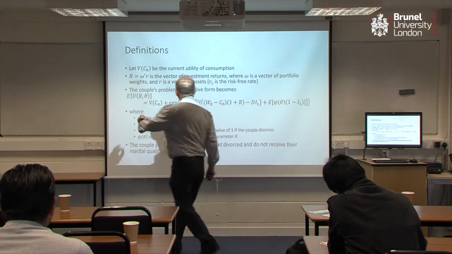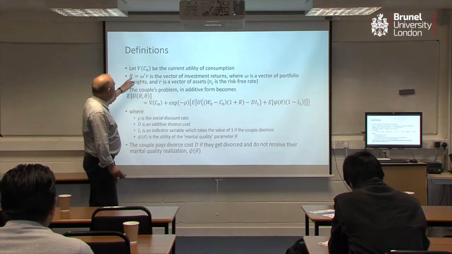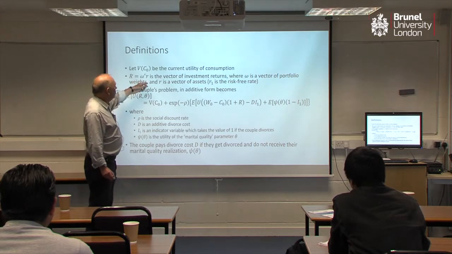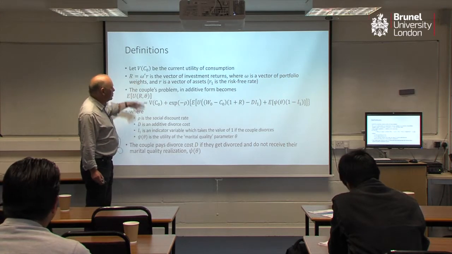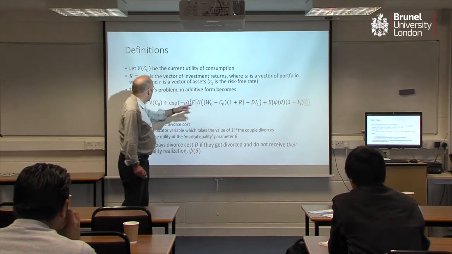So here's my current utility of consumption. R is my portfolio returns. Think of W as a vector of weights and R as a vector of returns. Riskless rate is R1.